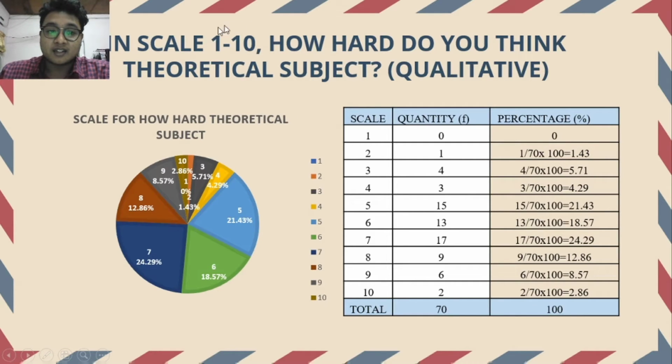As usual, the quantity, which means the frequency, is the number of respondents who answered at each scale, and we also find the percentage of it.